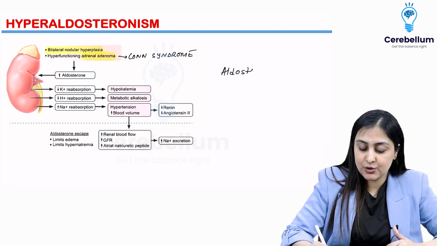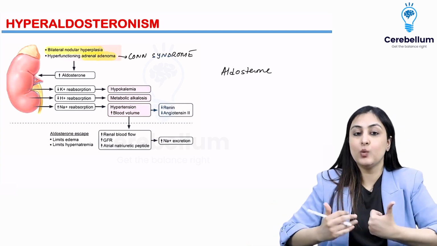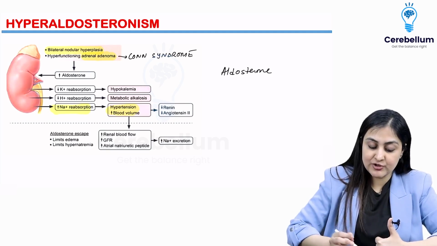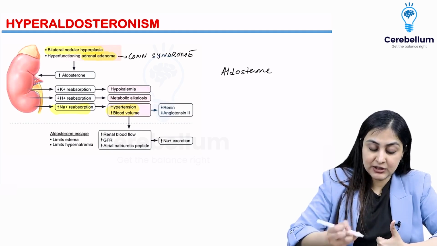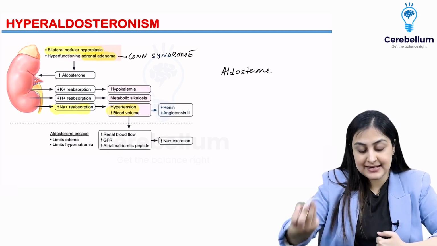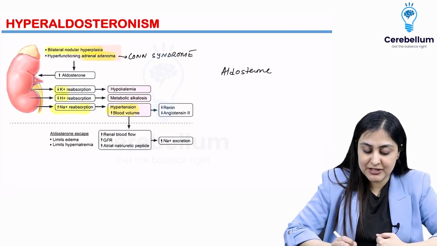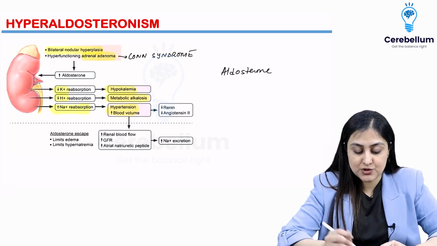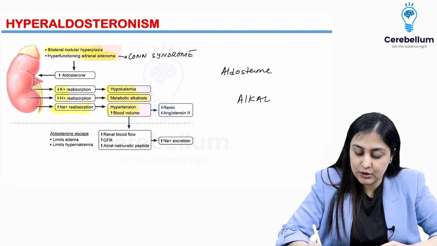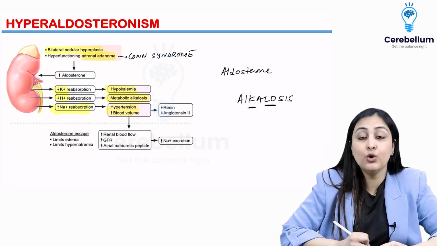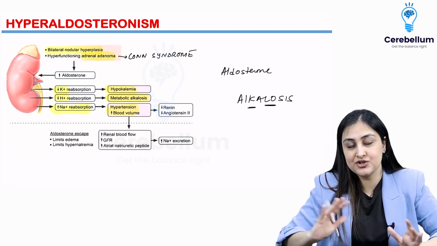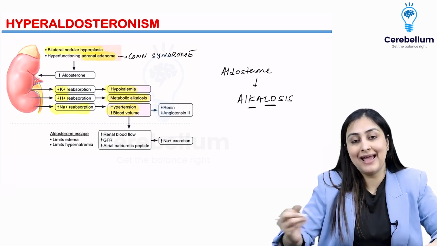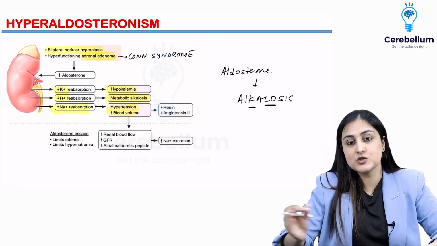Remember, aldosterone is going to increase the sodium and water reabsorption. So there is hypertension, which results in increased blood volume, and what happens in turn, you have more potassium and H plus excretion. So you have low potassium, H plus loss, leading to hypokalemia and metabolic alkalosis. So you want to remember alkalosis. Potassium is low. Anytime you have H plus and potassium, they go in the same direction. So in aldosterone pathologies, potassium is low and there is alkalosis, whereas BP increases, sodium increases.